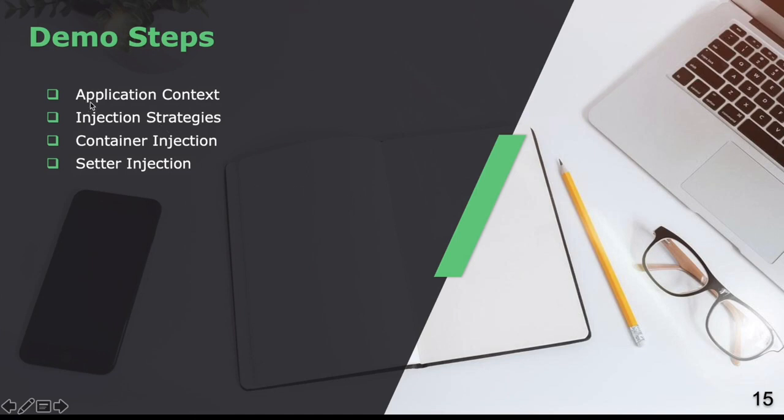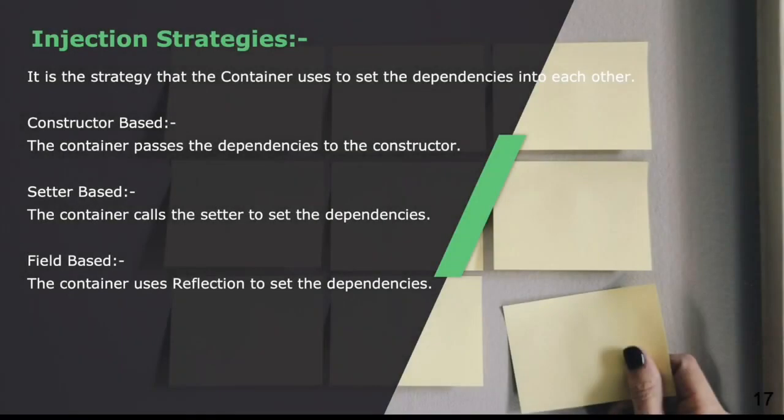So we have seen the use of application context, how we can get objects out of the application context. And now we'll talk about injection strategies. So what are injection strategies? Basically, the way the container uses to set one property into another, or one object into another, and in our case a teacher in a student. This is called an injection strategy. Common injection strategies are constructor injection, setter based injection, and field based injection.